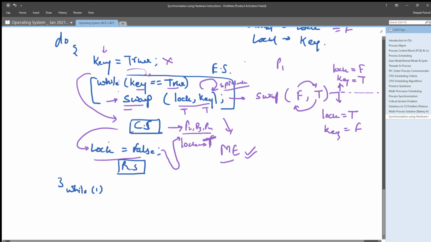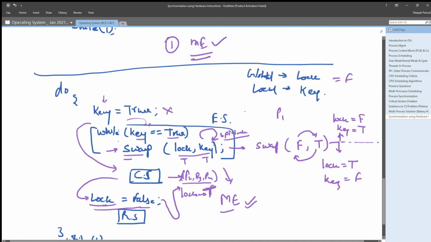That means it is now signifying that it has completed its critical section. Now anyone who wants to execute their critical section can use it by using this common or global shared variable lock, right? And out of these waiting processes P2, P3, P4, whoever checks the lock value first or swaps the lock value with its key, will get the next chance to enter its critical section.